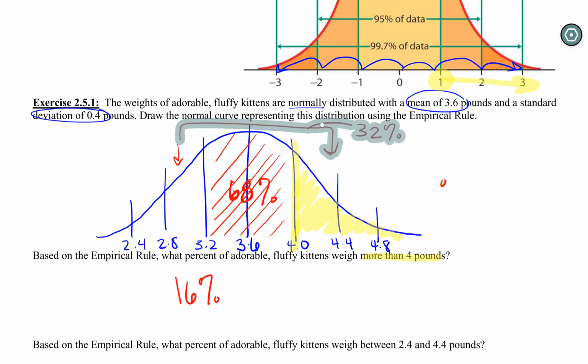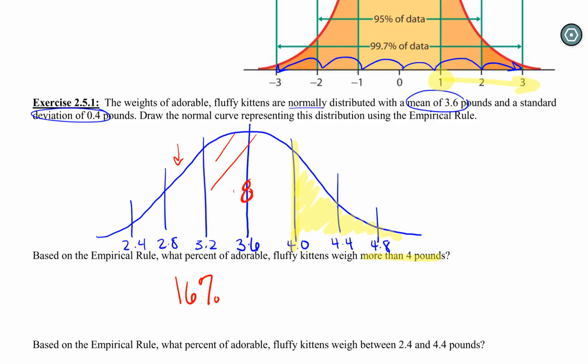What I find to be easier, instead of doing everything based on those 3 percentages, is to just memorize all of the interior percentages instead. It's just one more, and since you guys have a note card on the test, this is what I would write down. So 68% is in this section, right? That's what we just said. So if 68% is in that 1 standard deviation and it's symmetric, that means there must be 34% on either side.